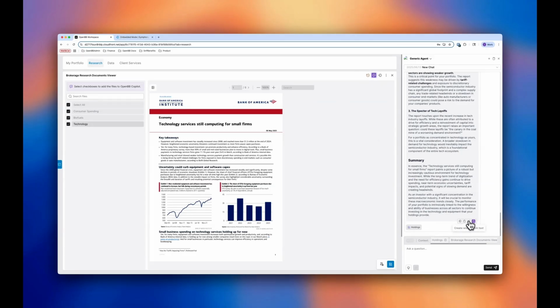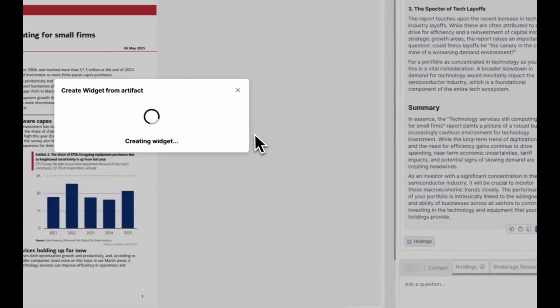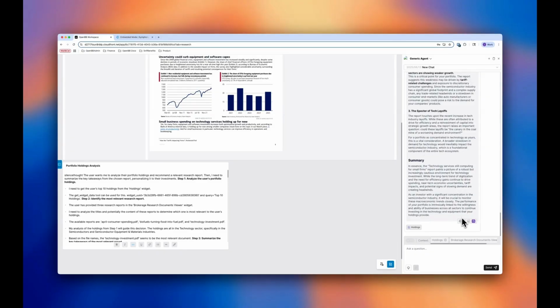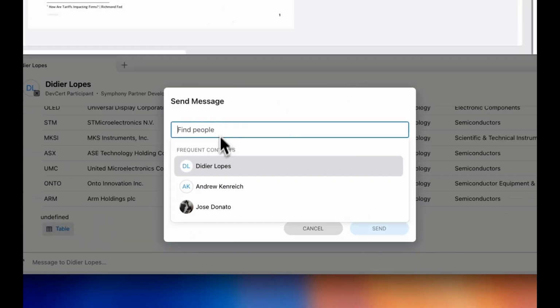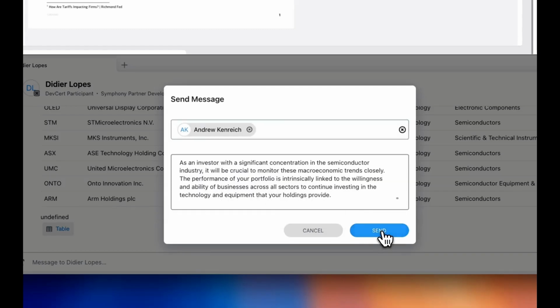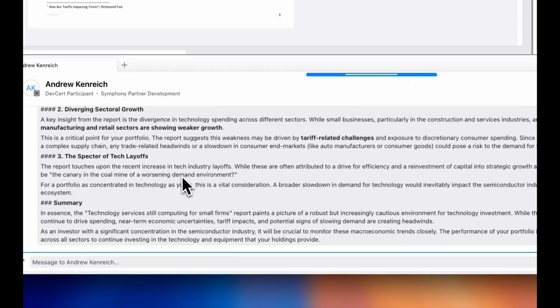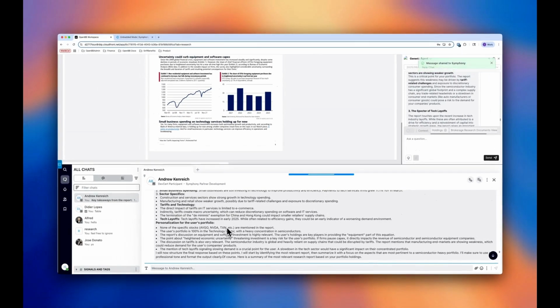I can make a widget out of this if I do create widget from artifact. But let's say that I don't care. I just want to share this output directly. I just want to talk about this part. And I want to hit Andrew. There you go. So now Andrew got my note.